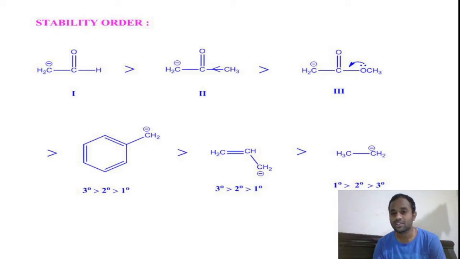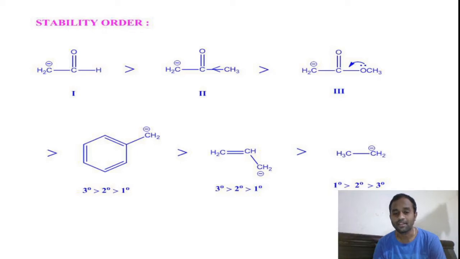This is more resonance stabilized than the ester withdrawing group. And all the carbon anions which are connected to withdrawing groups are more resonance stabilized than the benzyl type carbon anion.